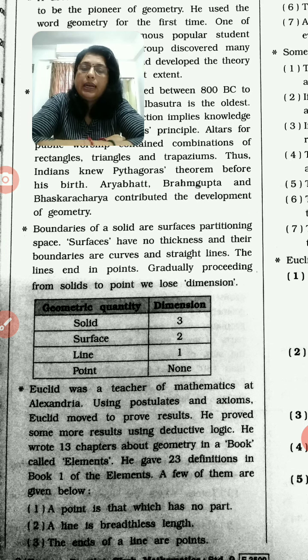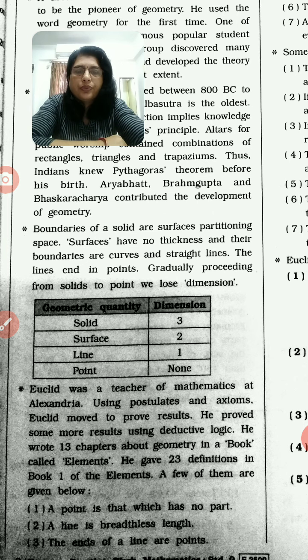Second is, a line is breadthless length. As we discussed, we are not able to find the breadth of any line. Third is, the ends of a line are points. Meaning the ends of any line are points, as we know.